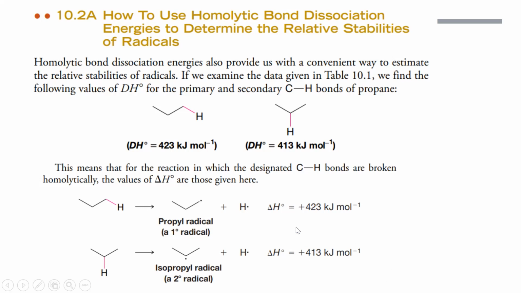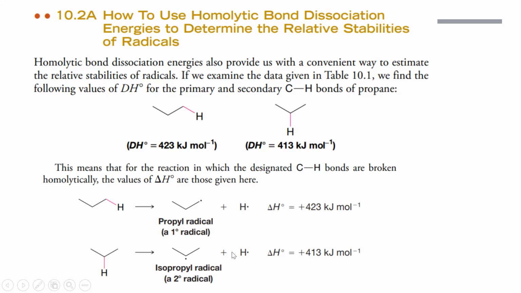And you noticed here that the bond dissociation energy is different, even if they have the same starting material, propane. Here we can use the bond dissociation energy to determine the relative stabilities of our radicals. This one is much lower. The delta H is much lower for the isopropyl radical being formed in the process, and your propyl radical has a delta H which is much higher, by 10 kilojoules per mole.